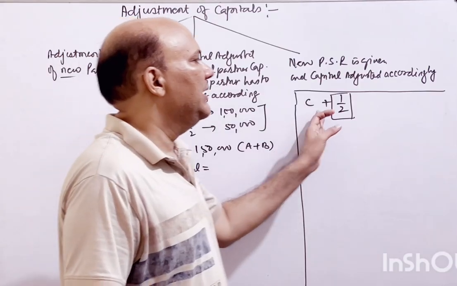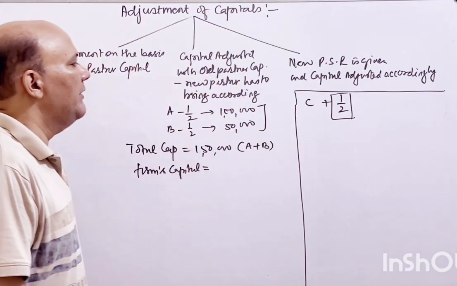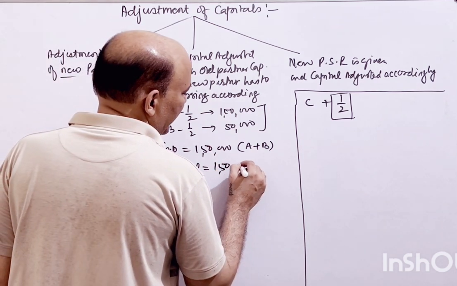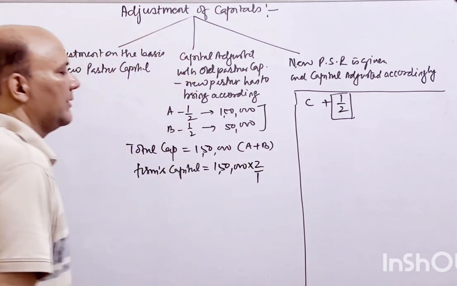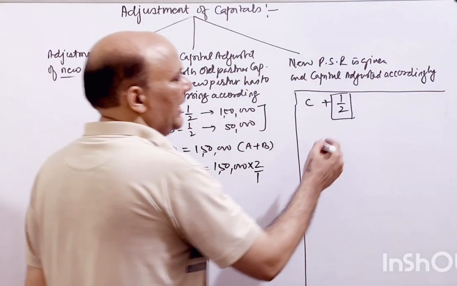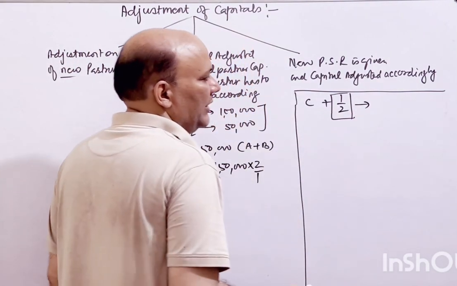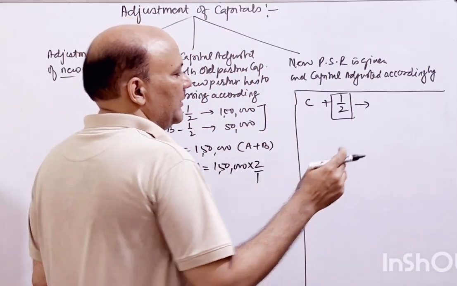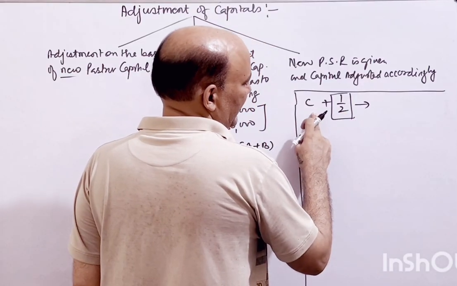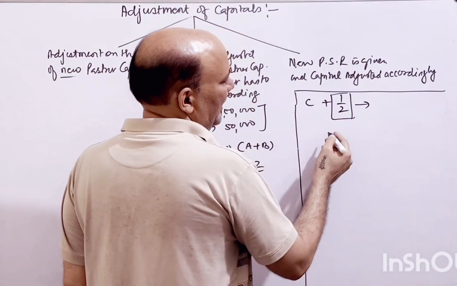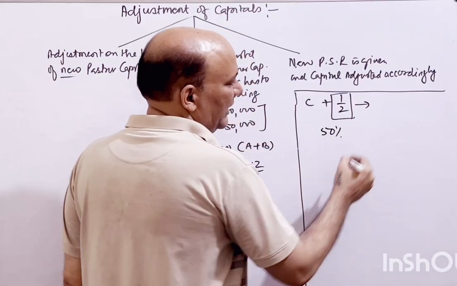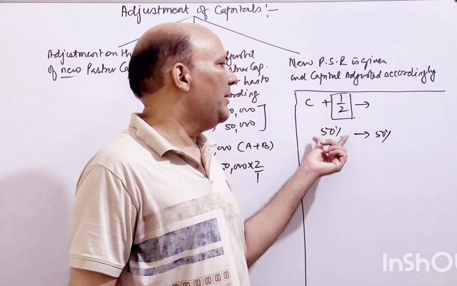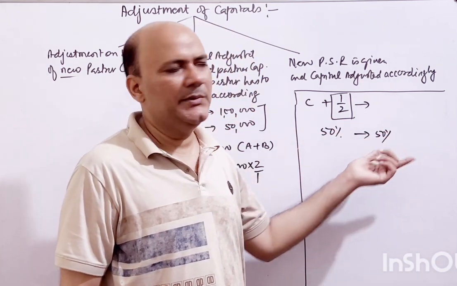Now the C has been given 1/2, so that is 1/2 remaining with A and B, right? So 1,50,000 by 1/2. कैसे? आप कहोगे C has been given 1/2. So what is the remaining thing? You must be knowing that in the fundamentals of partnership firm, if the new partner has been given 50%, the remaining partner will have 50%, right? Common sense. अगर C नया पार्टनर 50% ले रहा है तो ओल्ड पार्टनर्स के पास 50% रह जाएगा, ठीक है?